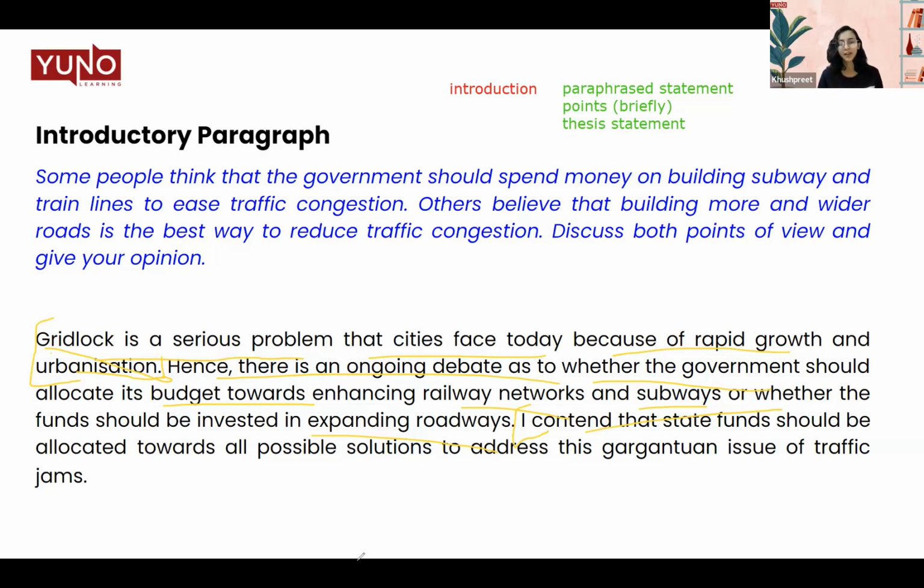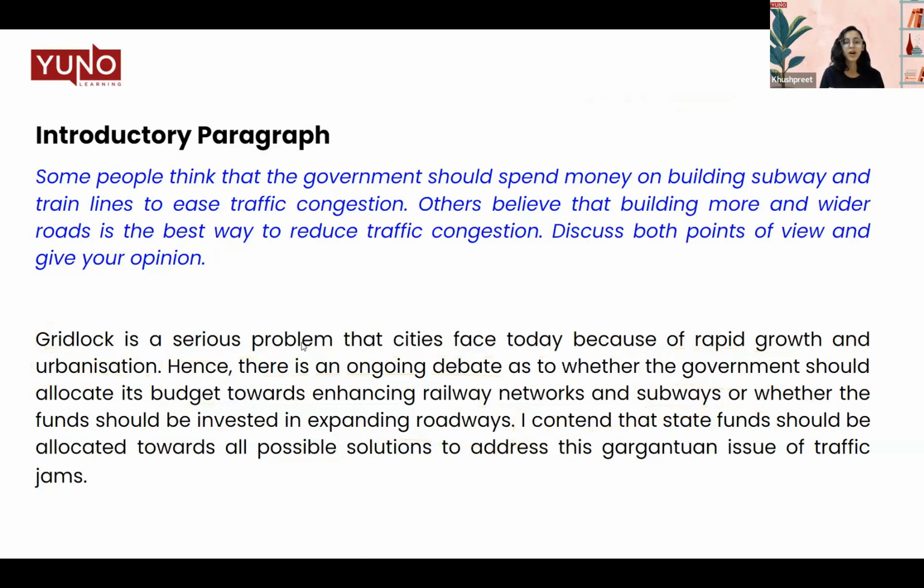My opinion is that state funds should be allocated towards all possible solutions. That means everything that we can do. What does that mean? Also create trains and subways, but also make wider roads. So all of this concludes that I have a balanced opinion here. So let's move on to our body paragraph 1.